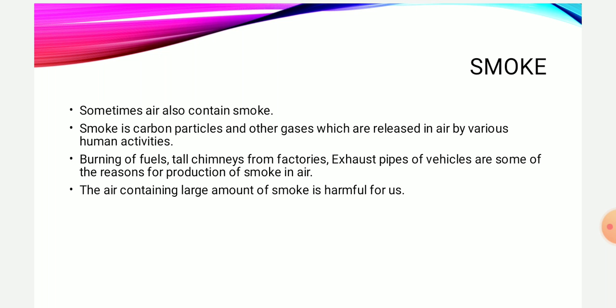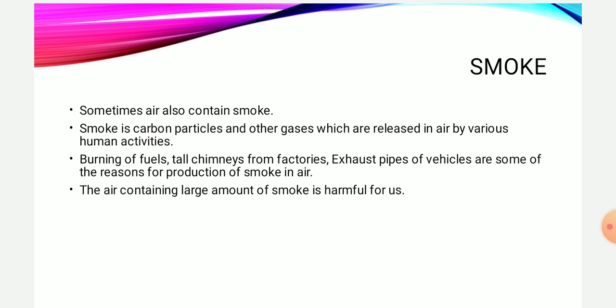The first one is the burning of fuels. Whenever we burn fuels, that is coal, petroleum, it will release some amount of carbon dioxide gas. Then you might have seen the tall chimneys of factories. These tall chimneys are also releasing smoke into the air. Next is the exhaust pipe of vehicles. These exhaust pipes are also releasing smoke into the air. A large amount of smoke in the air can be harmful to us. So it is important that we should not release smoke directly into the air, as it will damage our cells.